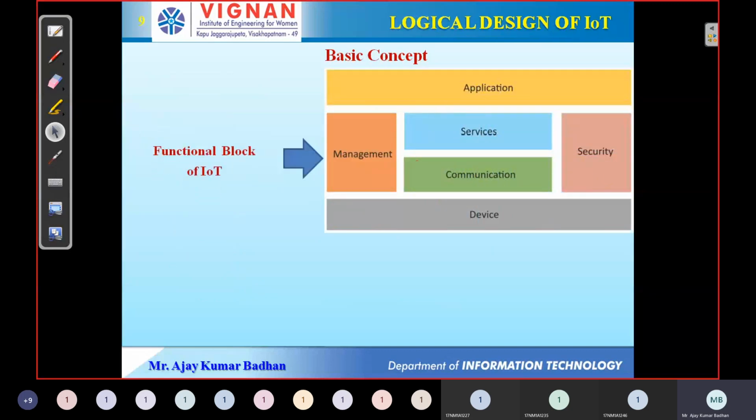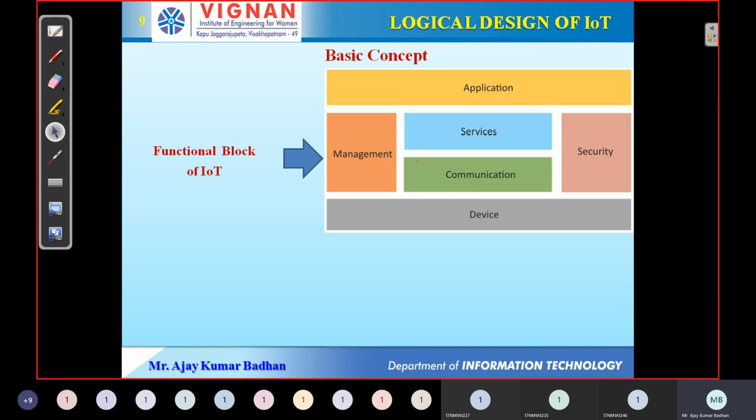So coming to the basic concepts of logical design. Till the previous slide, we have completed the physical design of our IoT. The physical design is nothing but the different layers we have in our Internet of Things network, and that has been explained. Now in this particular slide, we are going to discuss the logical design. Physical is completed, now logical.